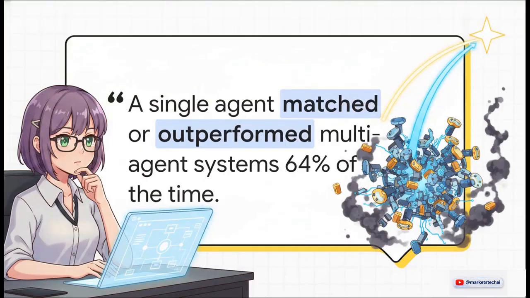I want to leave you with a pretty provocative statistic from Princeton NLP. A single agent matched or outperformed multi-agent systems 64% of the time. Look, simplicity wins more often than not. So before you dive headfirst into building your next massive, complex system, take a step back and ask yourself, is your current multi-agent architecture genuinely solving a complex problem, or is it just elegantly over-engineered?